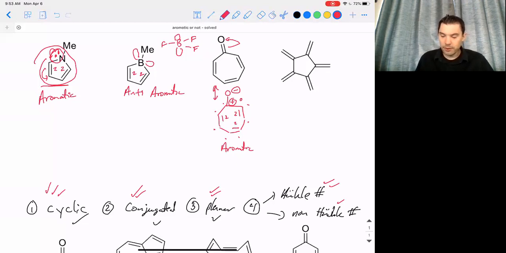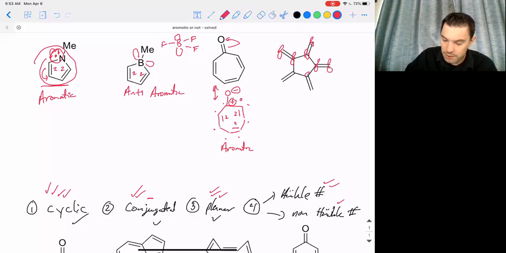Okay, the next one here is kind of an unusual looking molecule. And this is one where we're going to have to really check our conjugation. So it's going to be cyclic just like all the other ones. And it'll be planar for the most part. Where this one is going to run into some problems, I think, is conjugated. And if we think about it, there is a p orbital at every one of these positions.